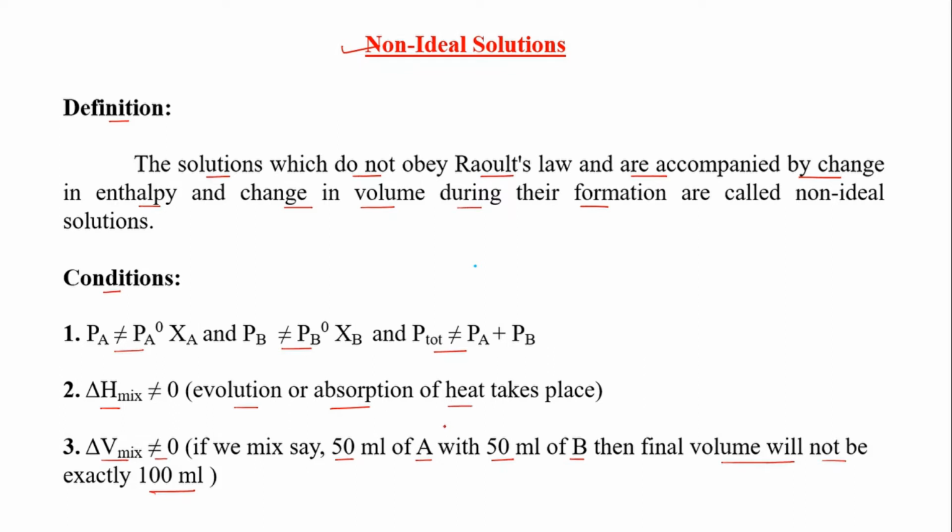That less than or greater than is a very little difference, 0.1, 0.2, etc. In case of ideal solution, we will get exactly 100 ml. But in case of non-ideal solution, we will not get exactly 100 ml. It is always less than 100 or greater than 100.